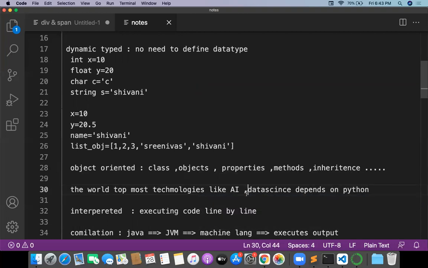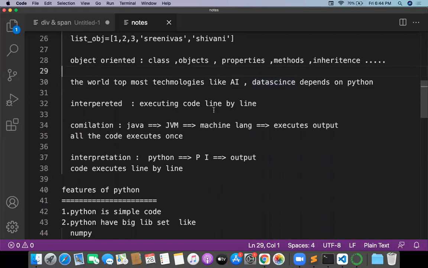Because in artificial intelligence and data science, we are going to be writing big, complex algorithms. Writing lengthy code for complex algorithms is hard, so people are learning these big technologies with the small, simple code called Python. That's great. Next, interpreted, executing code line by line.